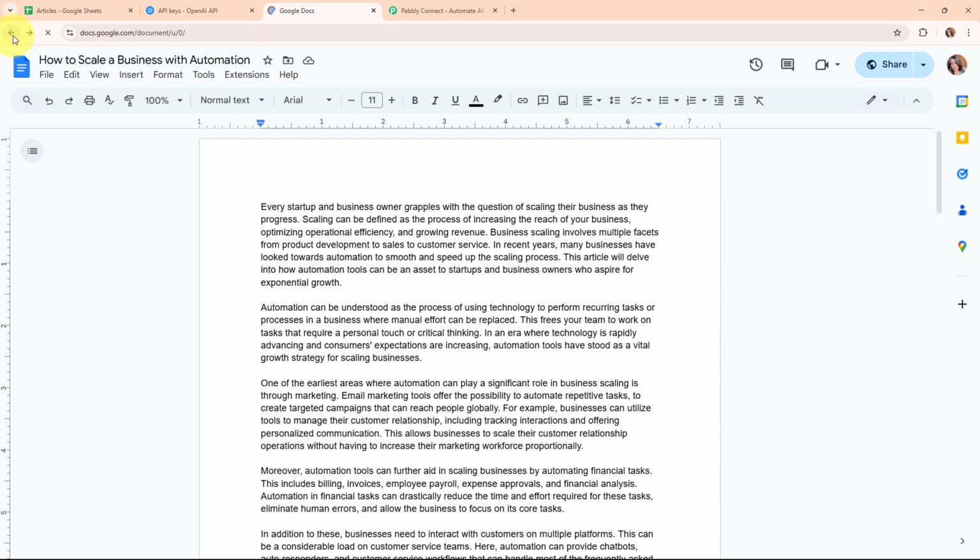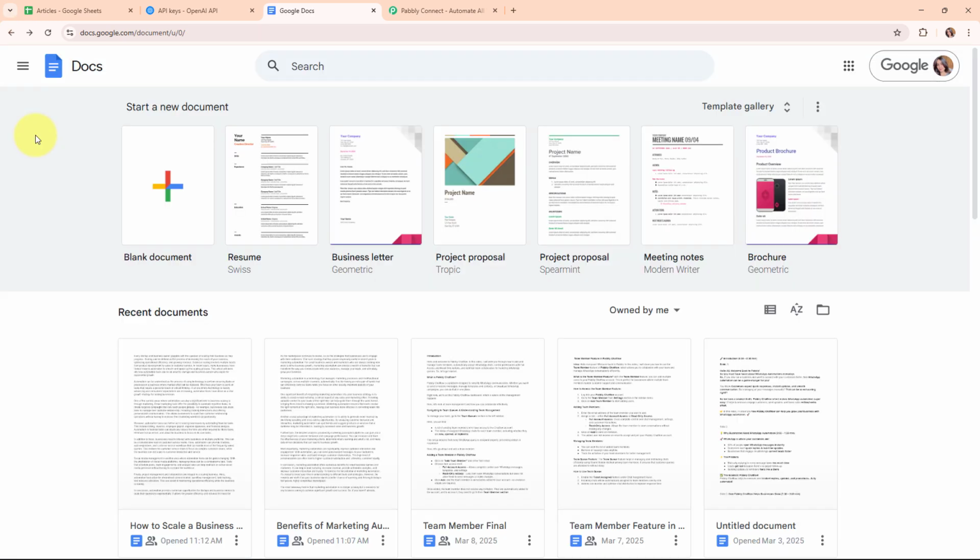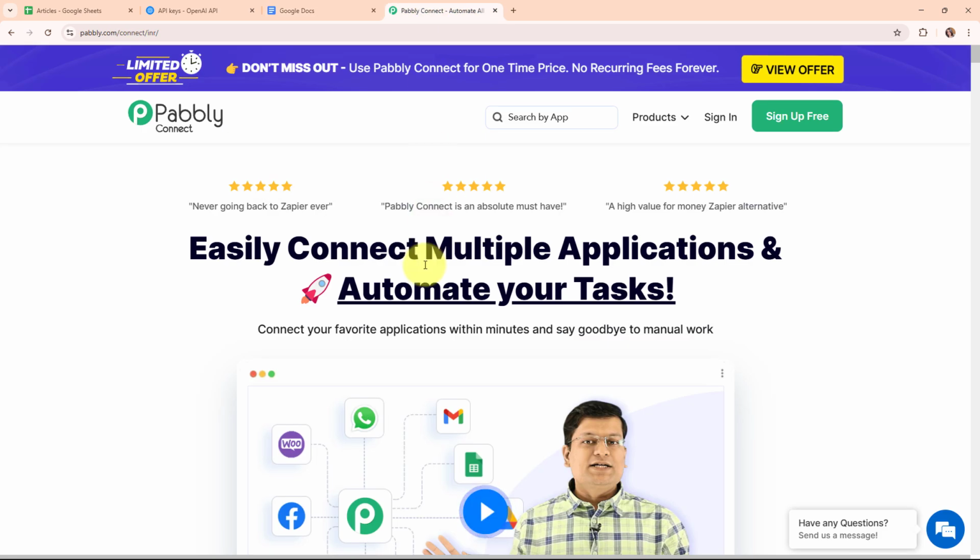Now in this video, we are going to learn step by step how you can set up this automation by simply connecting your Google Sheets with your OpenAI account and Google Docs using an automation software named Pabbly Connect. Pabbly Connect is an amazing automation and integration software, and it connects all your favorite apps and makes them work together seamlessly. You can set it up to do things automatically like updating customer info across platforms or sending notifications when something important happens. It's really easy to use and saves you tons of time that you can spend on more important stuff.